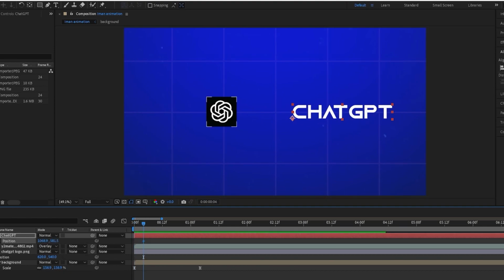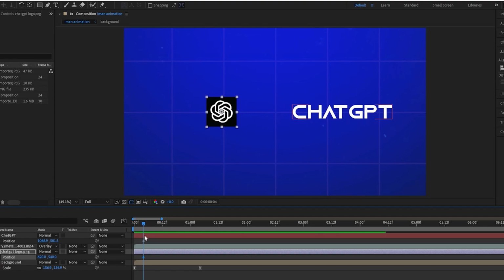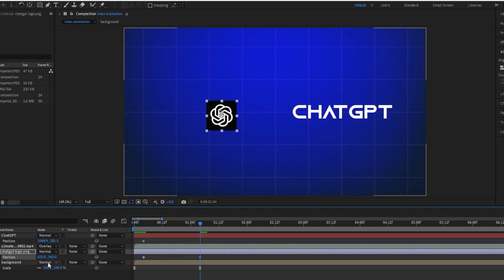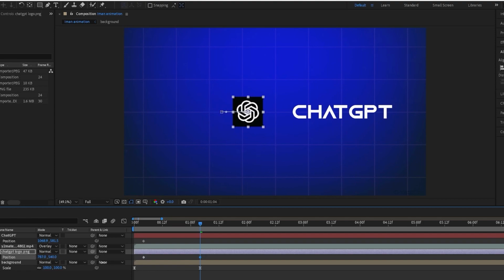Then you want to keyframe the position on both of them. P to bring up the position, keyframe the position. Then you want to go forward quite a bit, maybe until the background stops zooming in, and then just move those closer together. Move the logo closer to the text, and move the text closer to the logo.